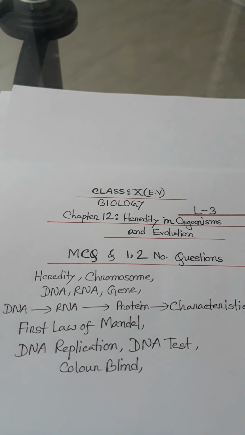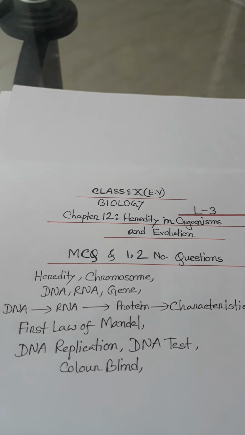Gregor Johann Mendel is known as the father of genetics. He did experiments with pea plants in 1866 and discovered a valuable theory of genetics.